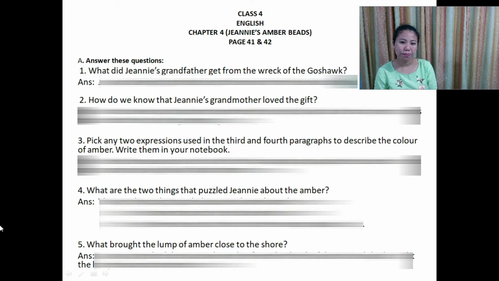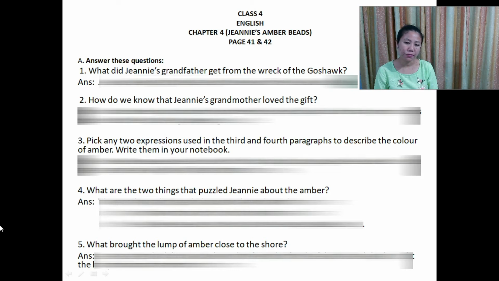Question number 3. Pick any two expressions used in the third and fourth paragraphs to describe the color of amber. Write them in your notebook. Answer. The two expressions used in the third and fourth paragraphs to describe the color of amber are a globe of yellow light and frozen honey.